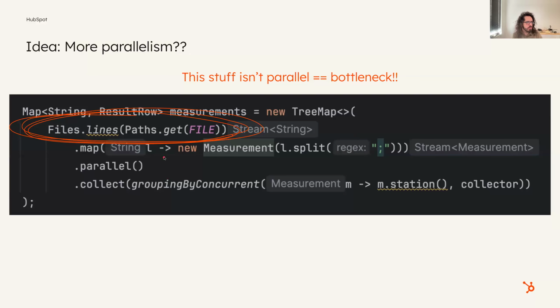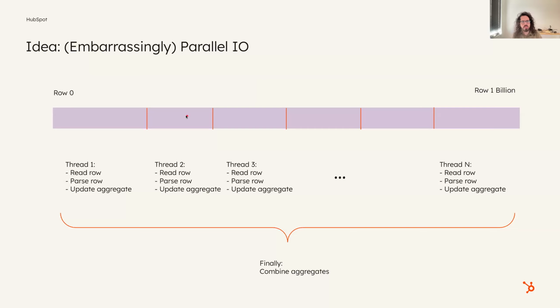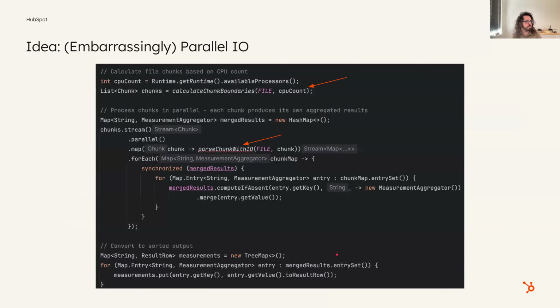Well, if we go back to the original code, we'll see that this Files.lines stuff is actually not happening in parallel. All the stuff afterwards, the collecting and the grouping by, is happening in parallel, but reading the file is actually a bottleneck. So this is what's called an embarrassingly parallel problem, which is basically a problem where you could literally take the problem space that you have, and if you have, I don't know, 10 CPU cores, just divide it into 10, do the same thing in every single chunk of the problem, and then combine them at the very end.